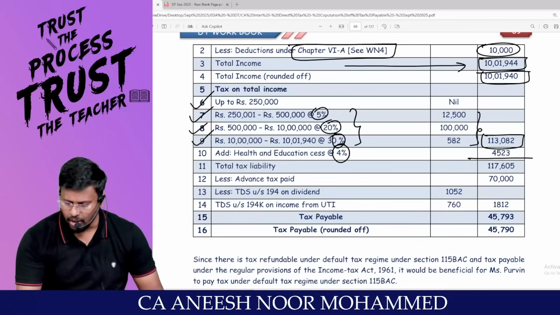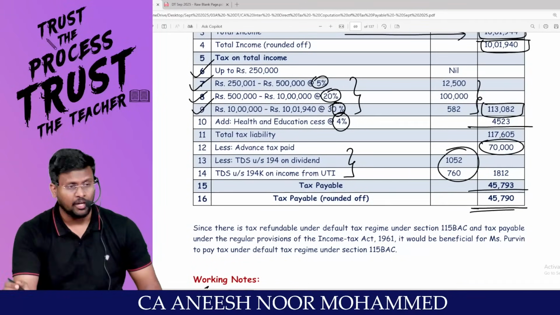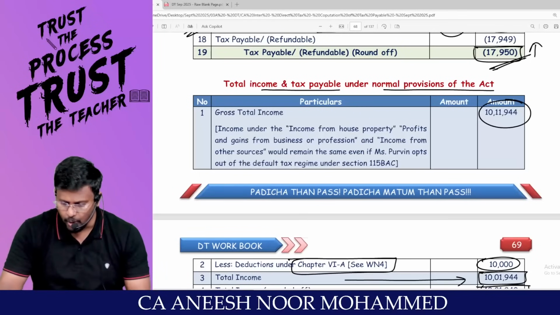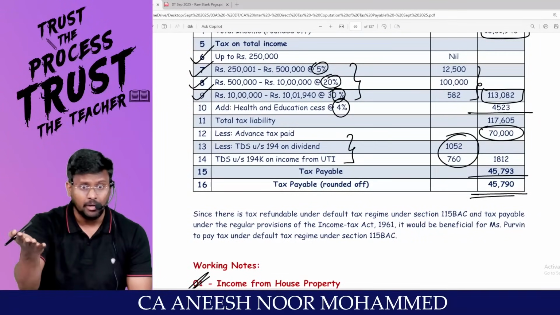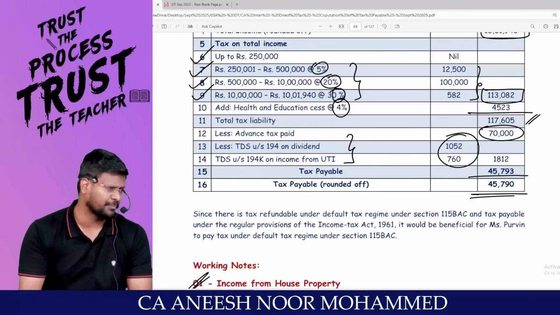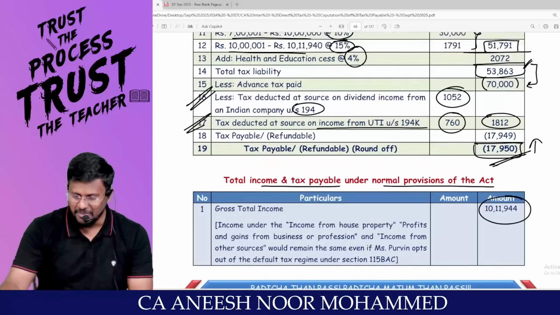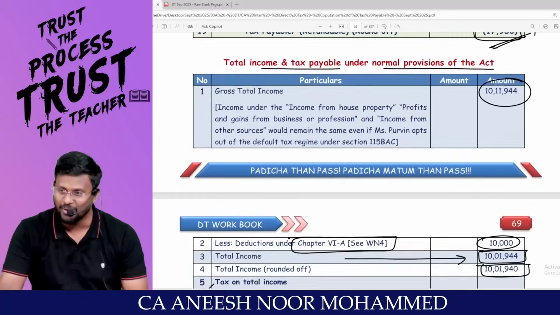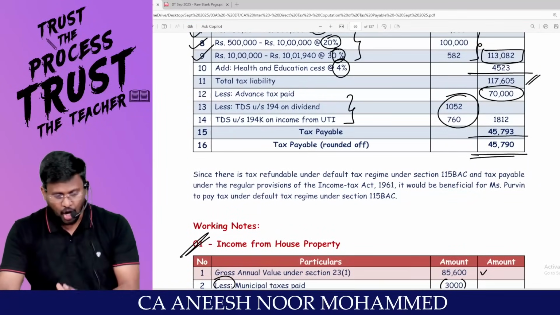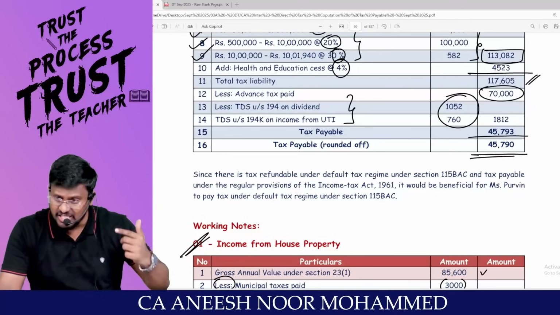On that, have you already paid advance tax? Reduce it. Has TDS already been deducted? Reduce it. You are entitled to get 45,790 rupees as refund or tax payable. Tax payable, because here the tax liability is higher. Yes, sir. If I am traveling through the default tax regime, government will call me and say that, sir, you are entitled to get 17,950. Hello. If I travel through the optional tax regime, sir, I have to pay 45,790.